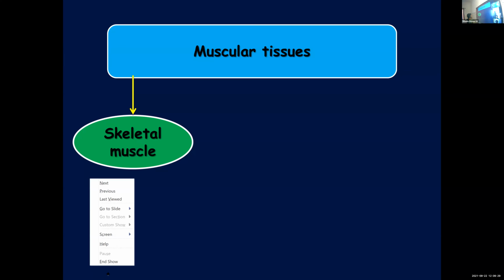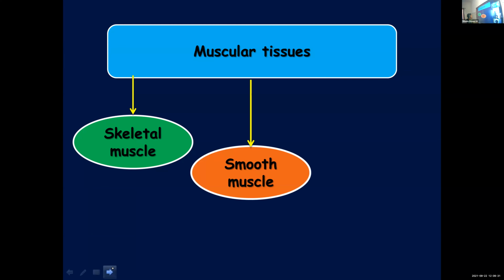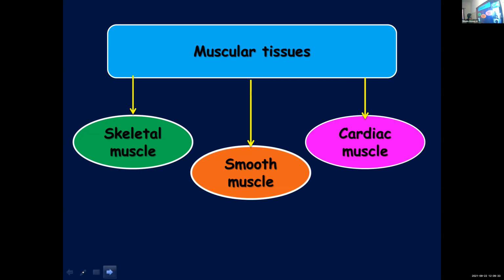So the three types of muscles are, once again, skeletal muscle, smooth muscle, and cardiac muscle. And I told you it's known by different other names also. Skeletal muscle, you can even call it striated or striped muscle. And these are voluntary.